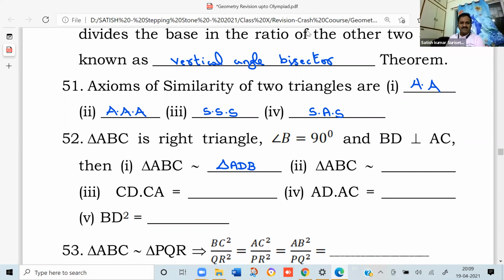Next, one more. Triangle ABC is similar to one more triangle. What is that triangle? Triangle BDC. If you want, you can have a figure.